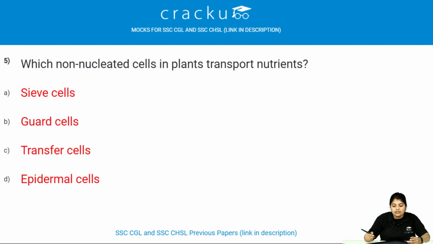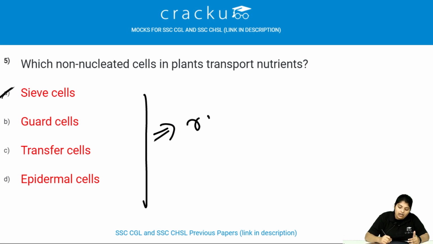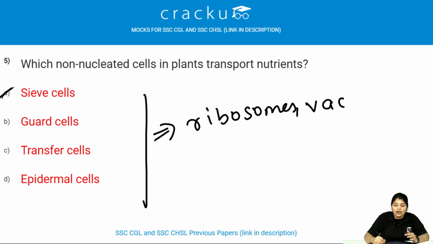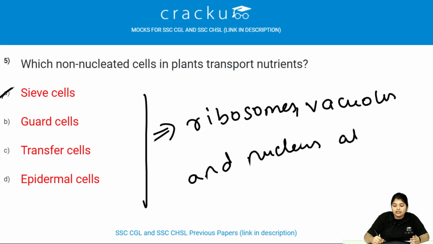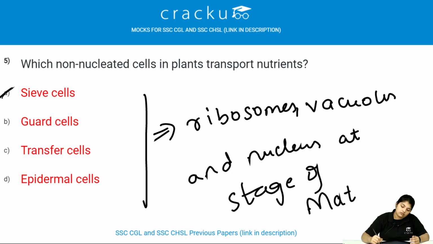Which non-nucleated cells in plants transport nutrients? Sieve cells in plants transport nutrients. Sieve cells are very uniform and have even distribution across the whole body. These cells don't have ribosomes. They lose their ribosomes, vacuoles, and nucleus at the stage of maturity. Let's see the next question.